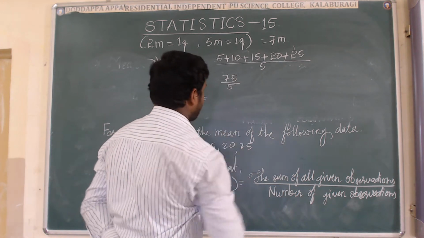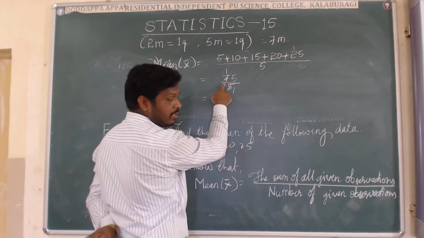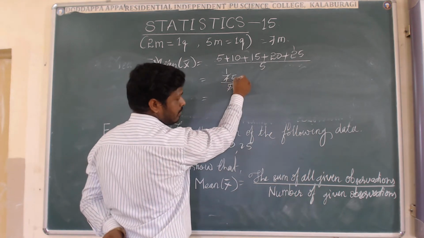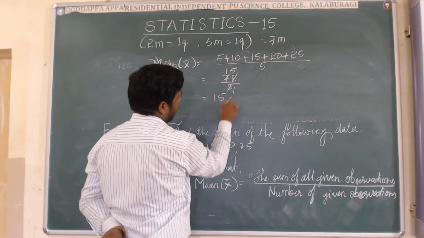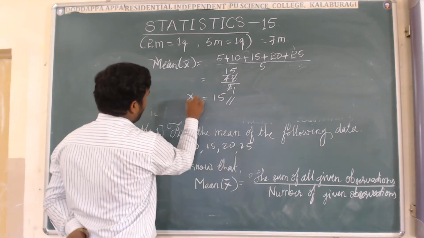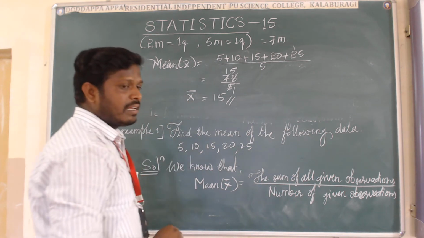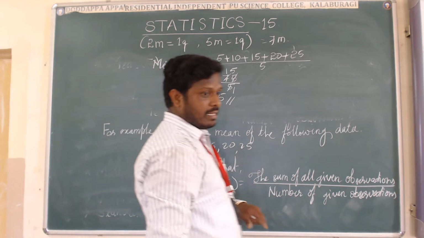Now go with the 5 table. 5 ones are 5, 5 ones are 5, left 2 here, it becomes 25, 5 fives are 25. The mean of the given observations is 15. This is x bar. The x bar stands for the mean of the given observations, the mean of the given data.